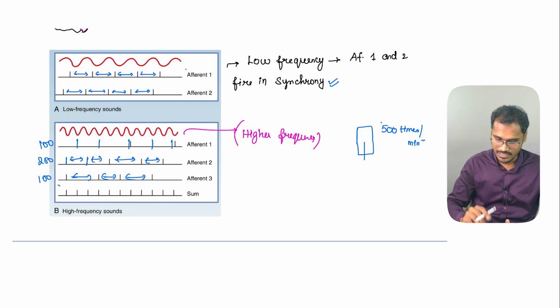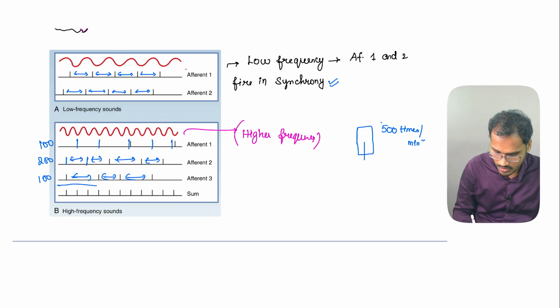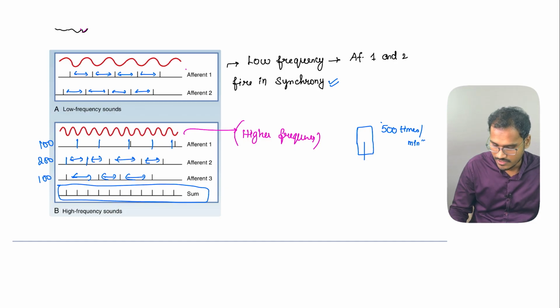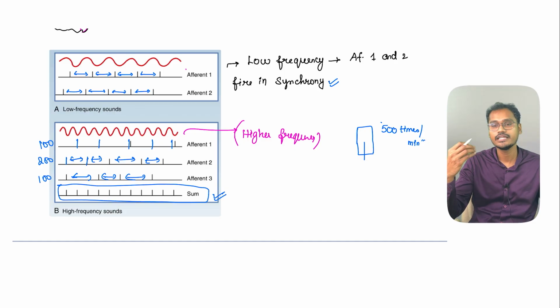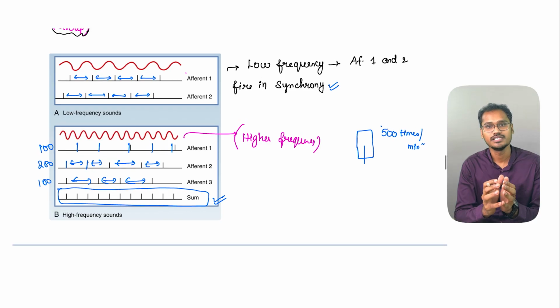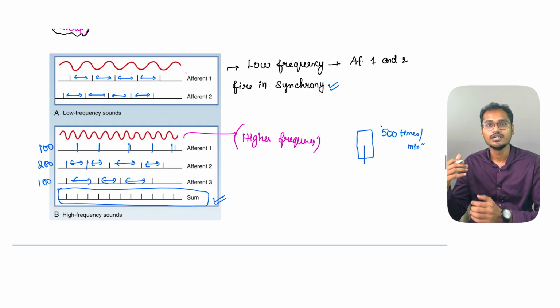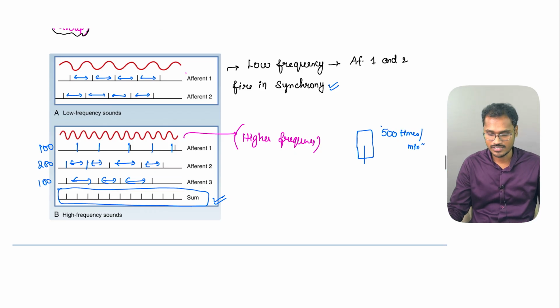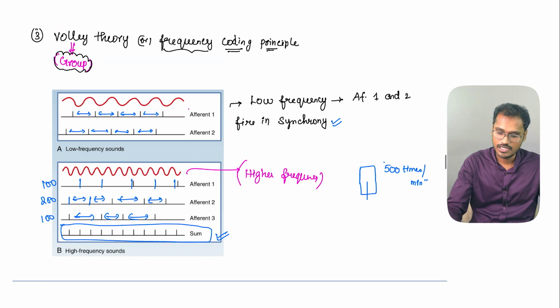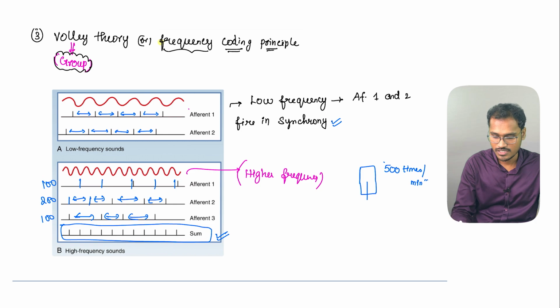So like that, the final end product of all the afferents will be summated for the higher frequency, and the brain can code them in groups. So now we had separate afferents, and now we are grouping them to understand things for the higher frequency. That's how our brain can understand the higher frequency, which is also called the frequency coding principle.